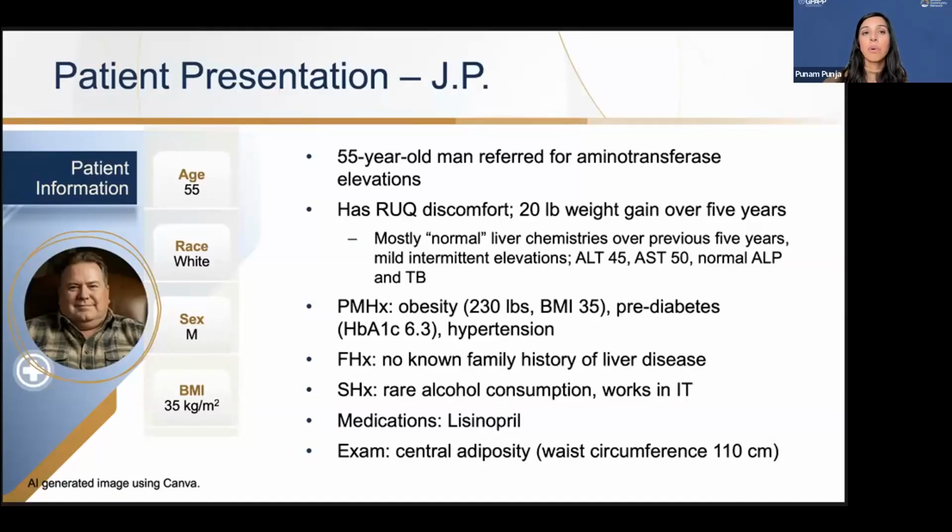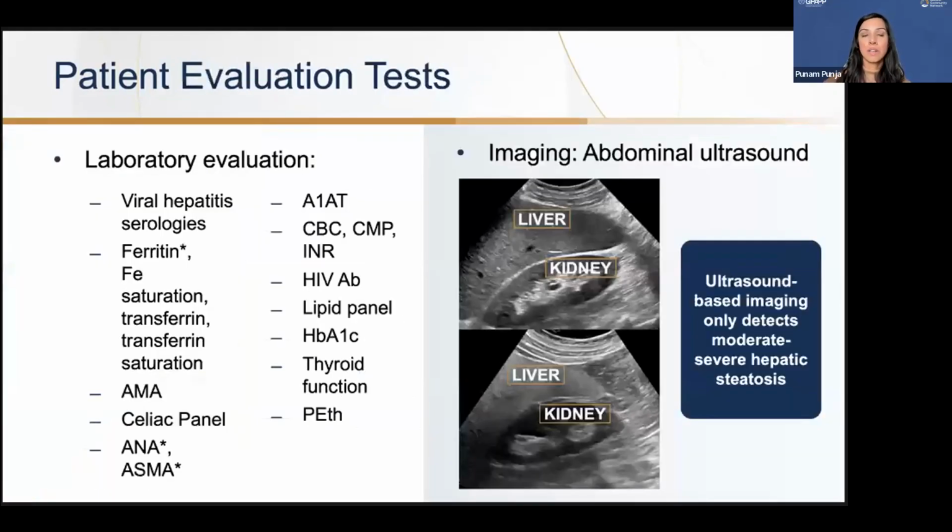It's important that we rule out any other underlying liver disease. You want to look for viral markers that can sometimes affect liver enzymes, along with checking a ferritin level, which can come back elevated in patients that have MASLD or MASH. But if the iron saturation is also up, you want to complete the screens and check for hemochromatosis. If patients have abnormal ANA or ASMA levels, check immunoglobulins.